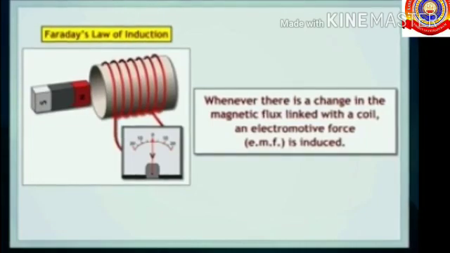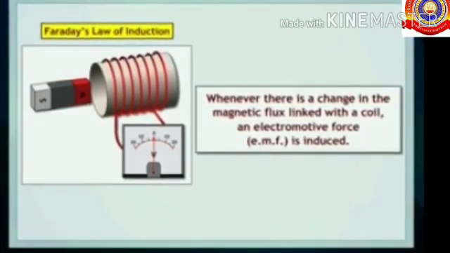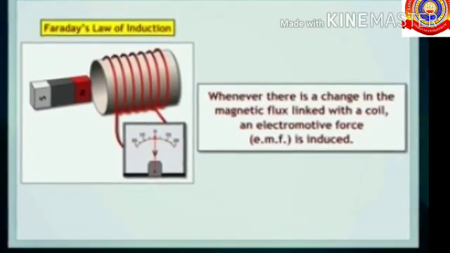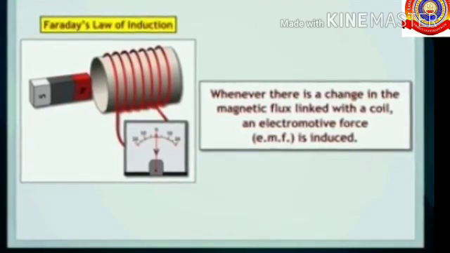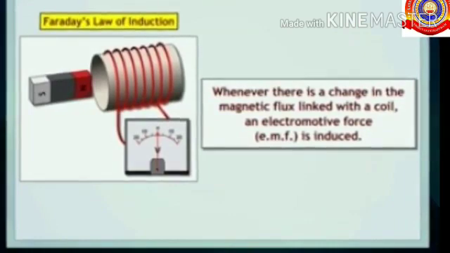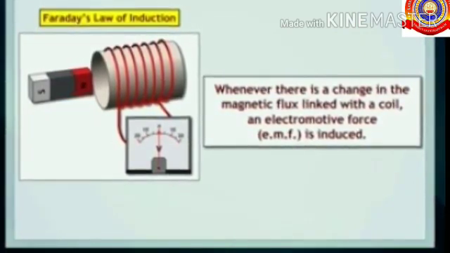From these experiments, we can conclude that whenever there is a change in the magnetic flux linked with a coil, an electromotive force or EMF is induced. That means the magnetic flux change happens by the relative motion of the solenoid and the magnet.